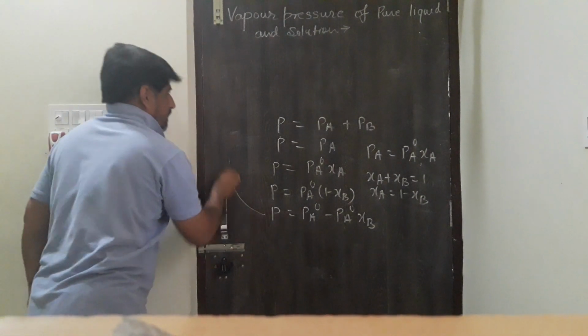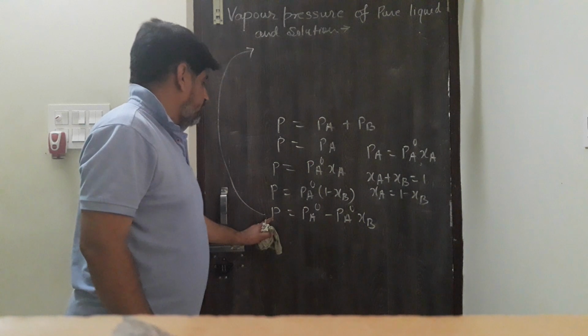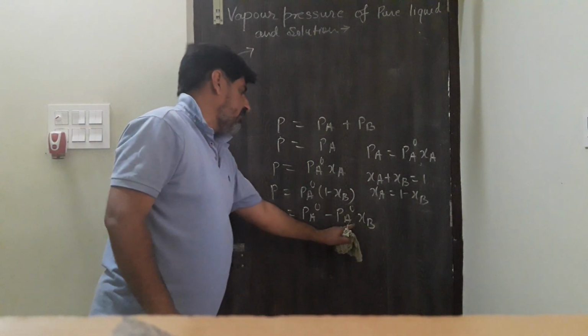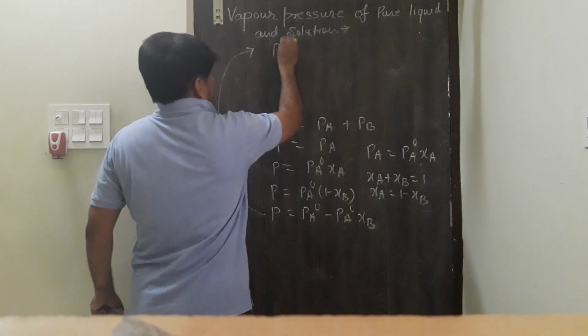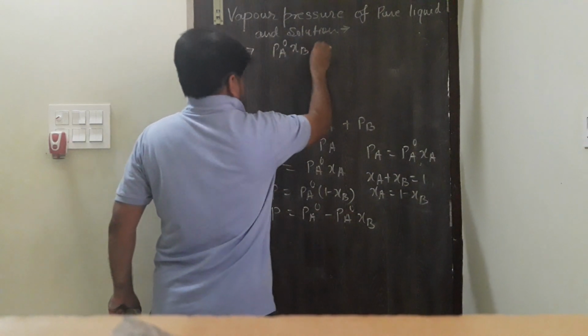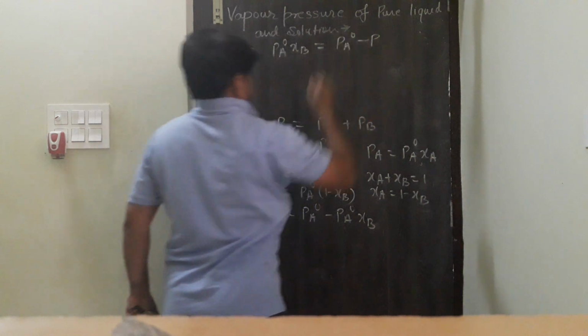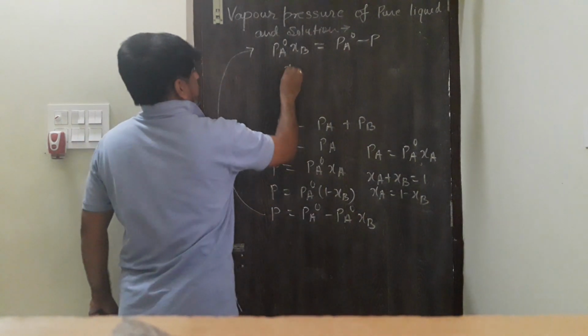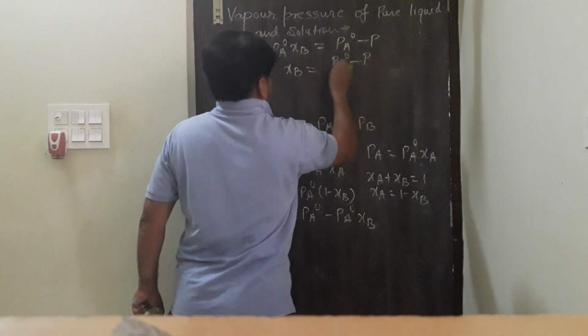Now I am transposing P from here to here and PA0 XB to the left hand side. Once again, XB is equal to PA0 minus P upon PA0.